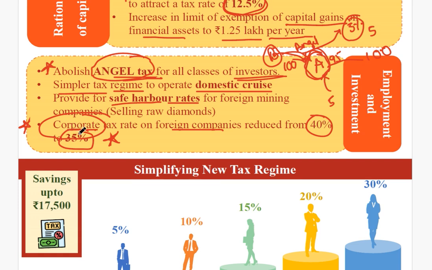Because companies like Apple and Tesla wanted the corporate tax reduced, so they were urging the government, and the government has heard them. So they can now establish their factories or setups in India as well, and we can have Tesla cars manufactured in India. So corporate tax is reduced for foreign companies, which is a very positive sign for Elon Musk as well.